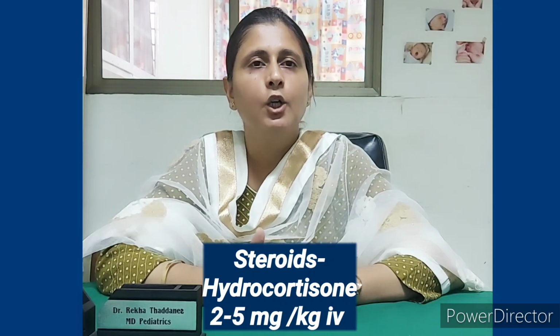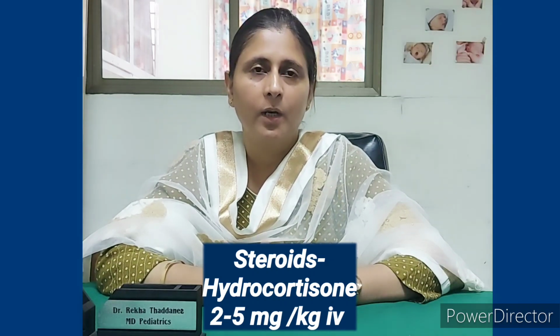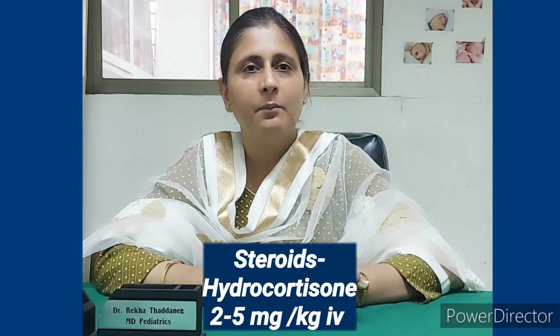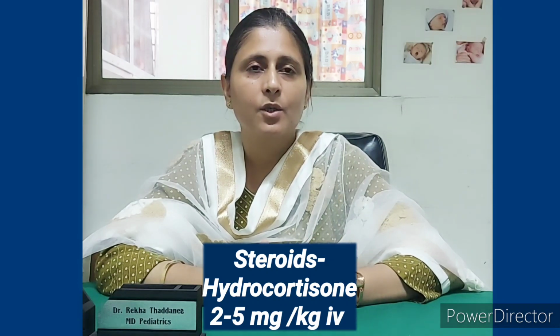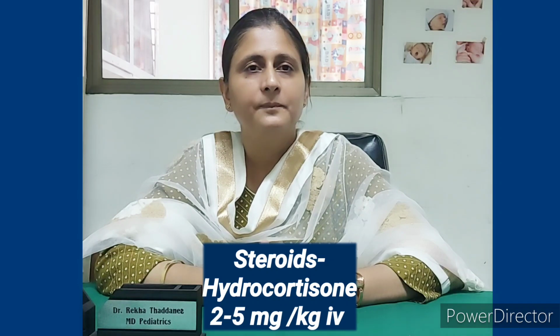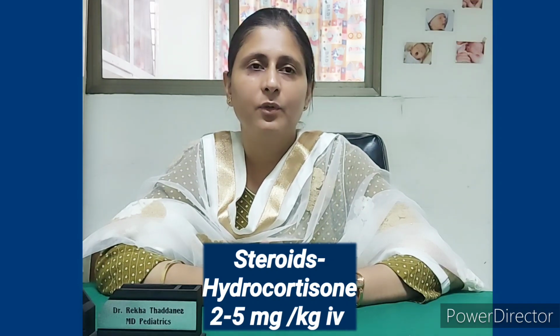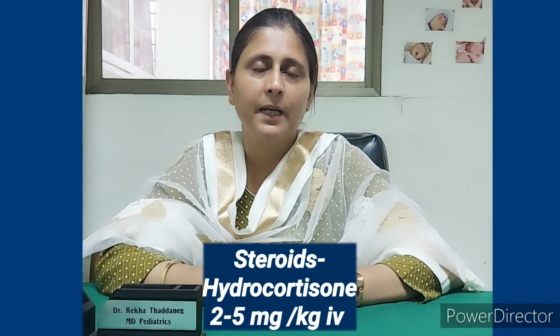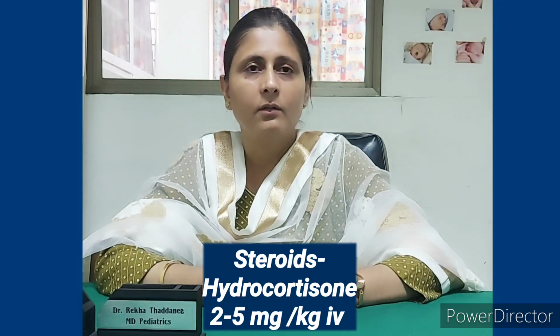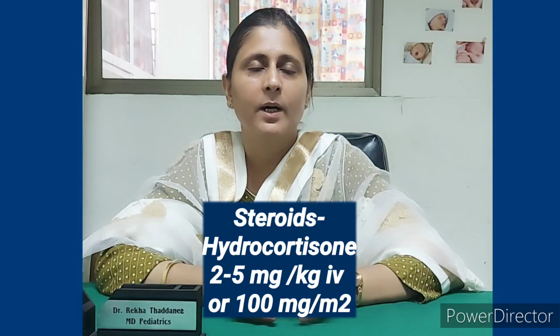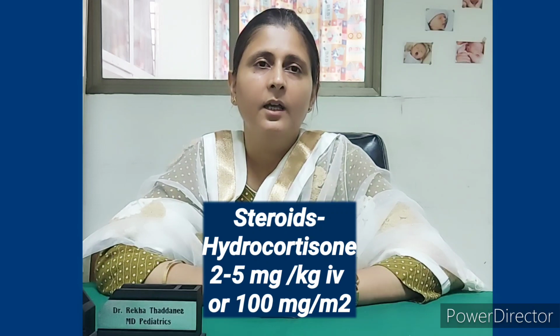Hydrocortisone dose is 2 to 5 milligram per kilogram. We generally have the 100 milligram dry powder of hydrocortisone. So this should be dissolved, and after dissolving we have to give the dose of 2 to 5 mg per kg, or 100 milligram per meter square is also the dose.